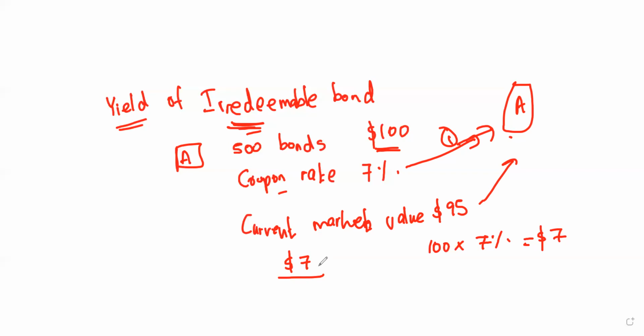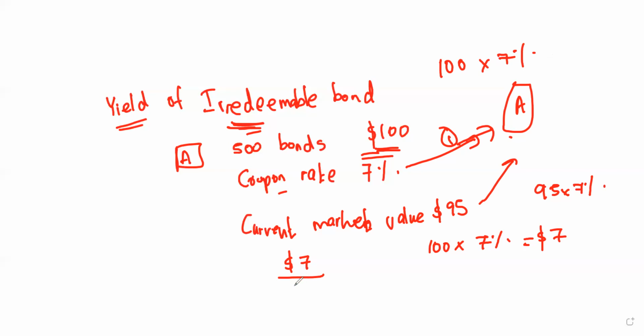Sometimes they might have a doubt: the current market value is 95, and if the coupon rate is 7%, why can't we multiply 95 by 7%? Actually, what is meant by the coupon rate is that the interest rate is already fixed to that nominal value. So you need to remember that. You are going to multiply it by the nominal value of the bond. It is not going to change. It's going to be the percentage of that nominal value. So the interest for that year would be $7.